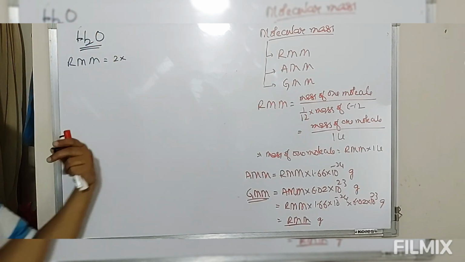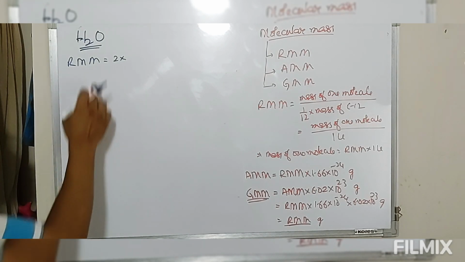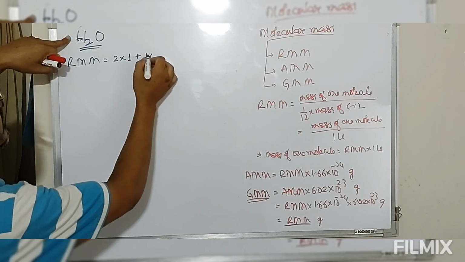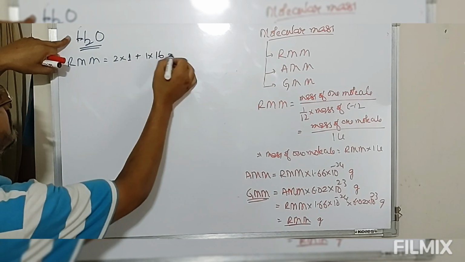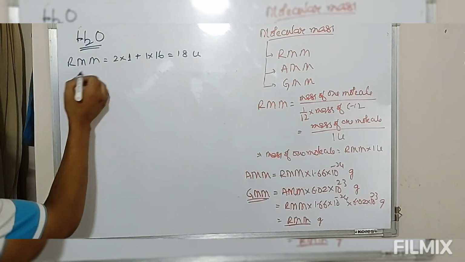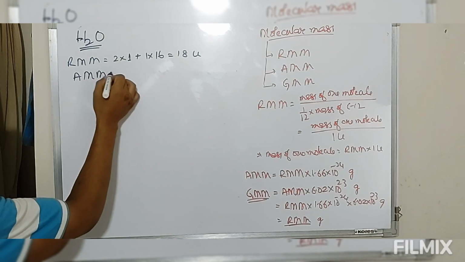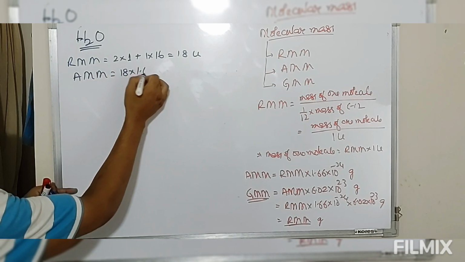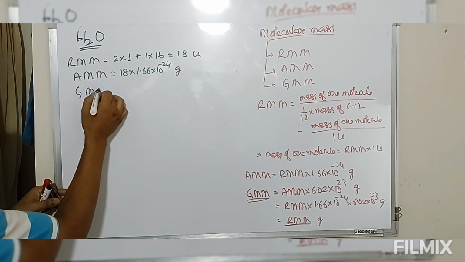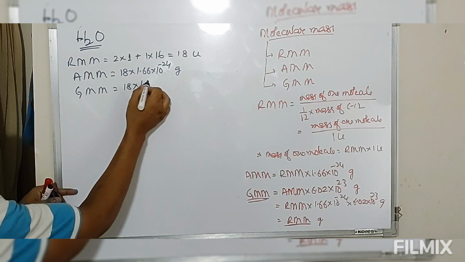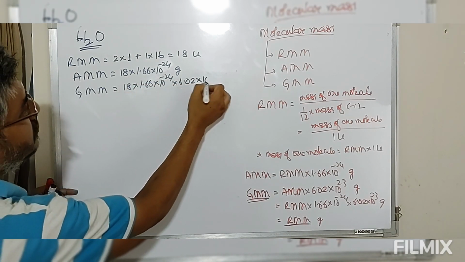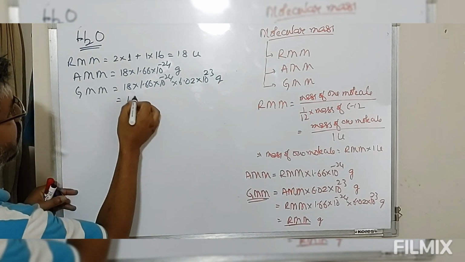Simply, molecular mass is the summation of the atomic masses. So 1 + 1 + 16 comes out to be 18 U. This is the relative molecular mass. Then absolute molecular mass is 18 × 1.66 × 10^-24 gram. Gram molecular mass is 18 × 1.66 × 10^-24 × 6.02 × 10^23 grams, which comes out to be 18 grams.